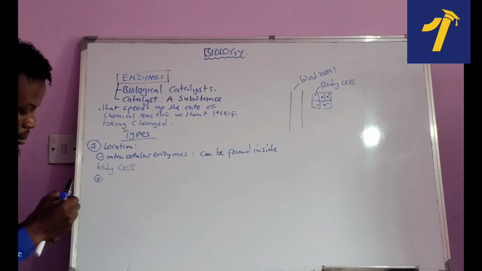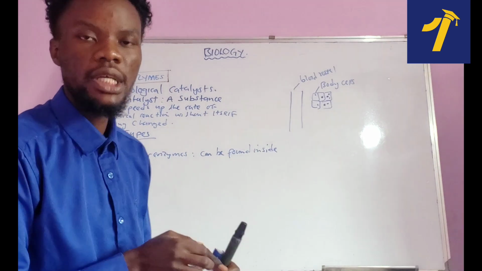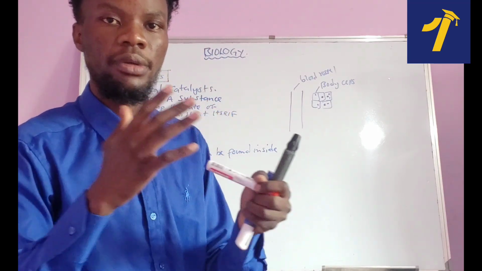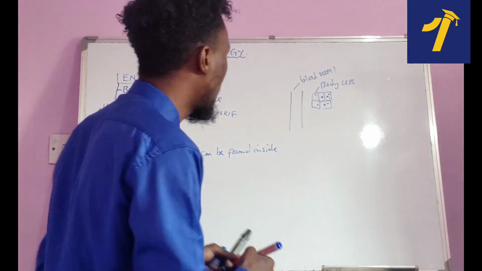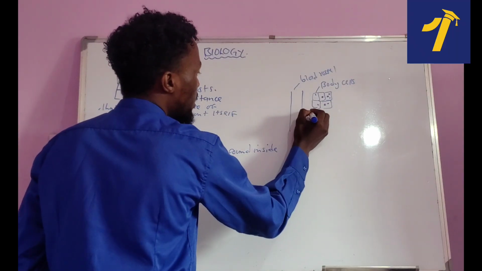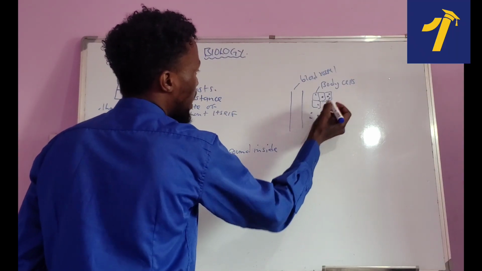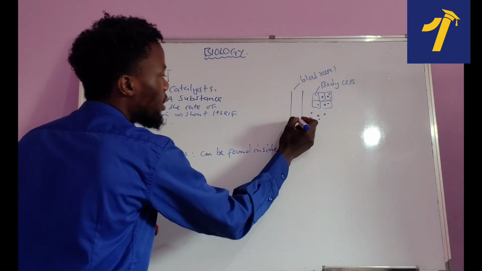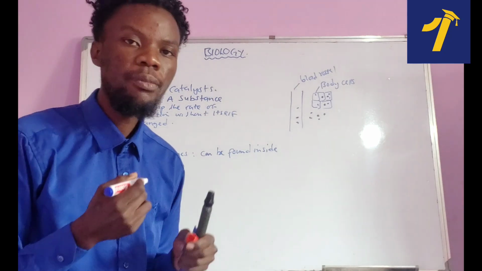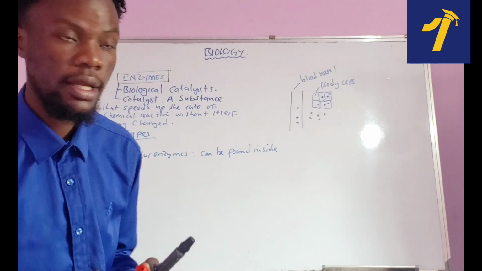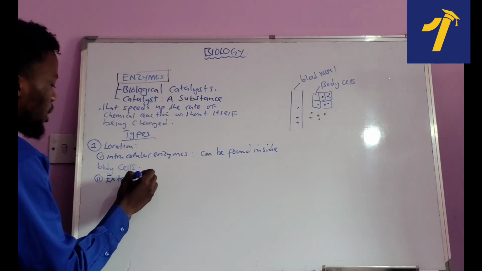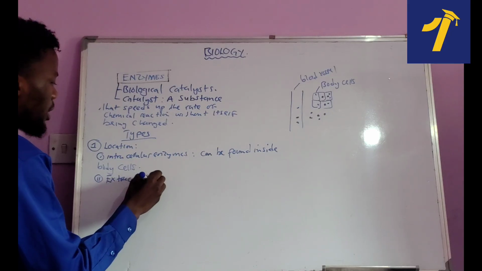Now, remember, if there are intracellular enzymes, there are also enzymes that can be found outside the body cells. Okay, like this one. If these are body cells, the enzymes that can be found outside the body cells, or within the blood vessels, as long as they are not inside the body cells, we call them, the opposite of intra is extra. So I'm going to say these are what we call extracellular enzymes.